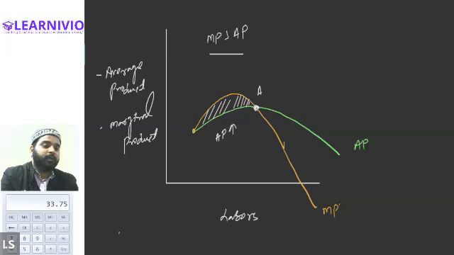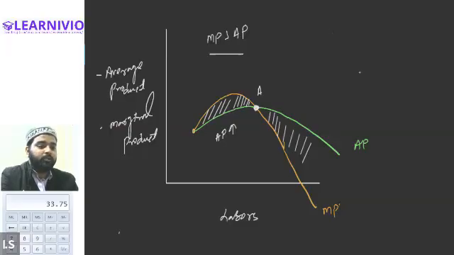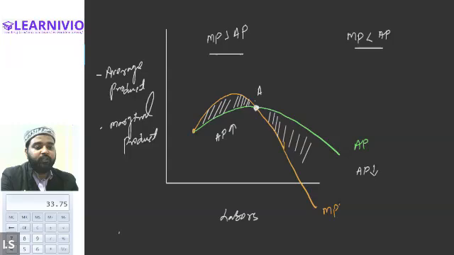Then after the point of intersection, what happens? Marginal product is less than the average product, right? So in this entire area, you can see marginal product is less than the average product. So when marginal product is less than average product, what is happening to the average product? The average product is declining. Is that right? Yes. Okay. Now tell me, at the point of intersection, what is the situation?